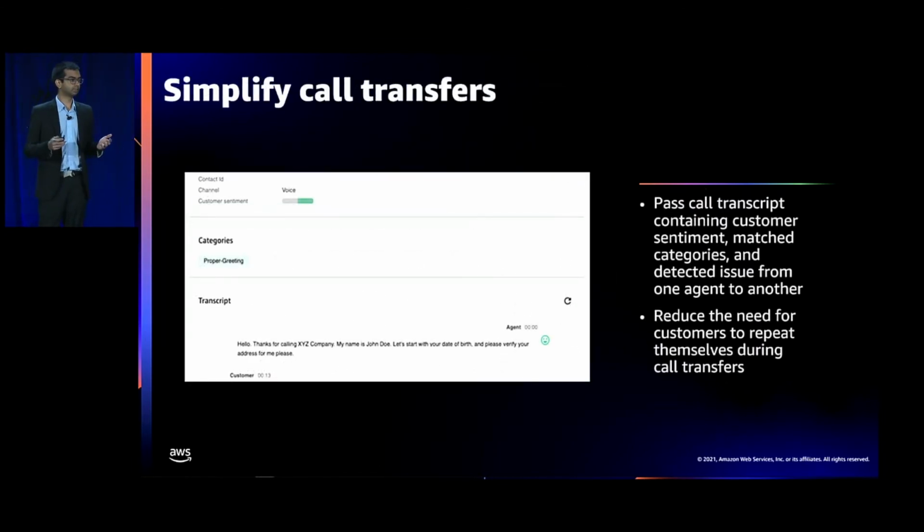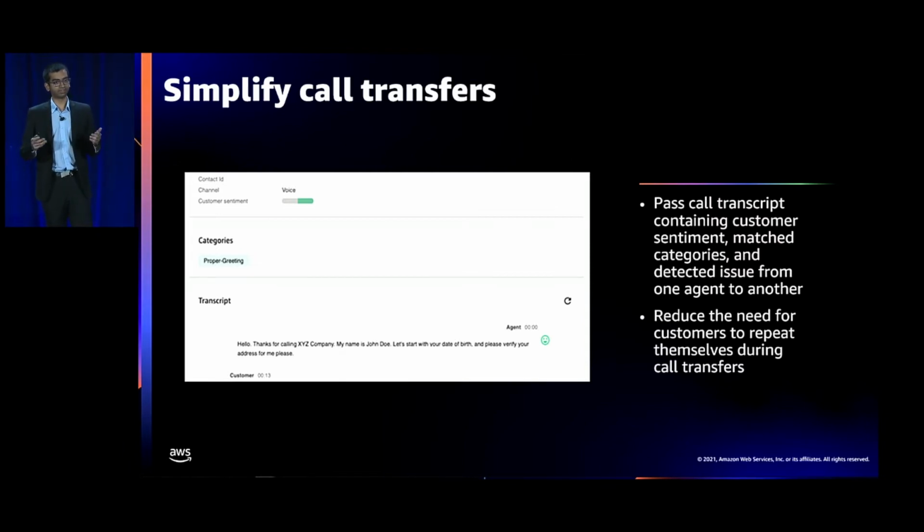Now, anytime a customer is asked to repeat their issue during a call transfer, it only frustrates them further. A customer could already be frustrated dealing with an issue. When an agent tells them that their call is being transferred, it only makes their frustration worse. They are agitated by the fact that the agent couldn't solve their problem, and now they have to start over and explain their problem to another person.